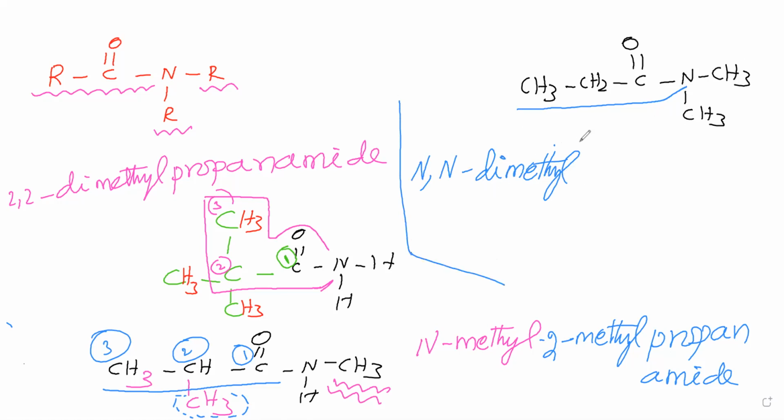N,N-dimethyl. Here 3 carbon atoms are there in the parent chain, therefore we say prop. Then carbon single bond, therefore en. This CON is there, it is amide. So N,N-dimethylpropanamide is the name of this compound. Suppose branches are there, then what do we have to do? That we'll see.